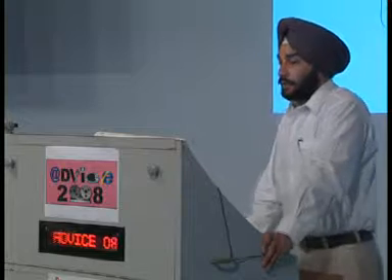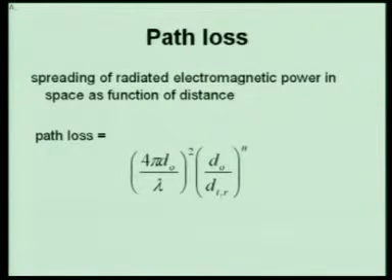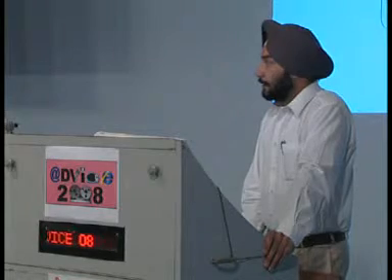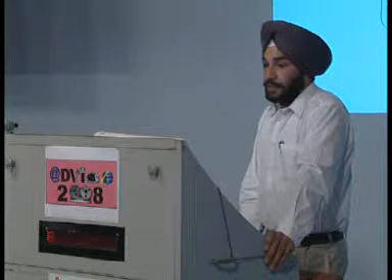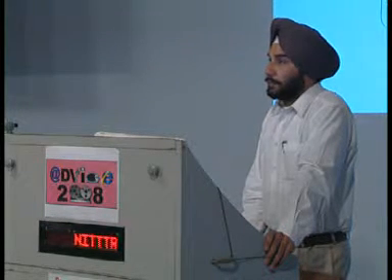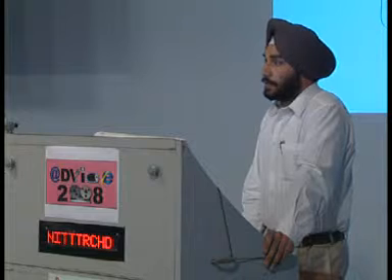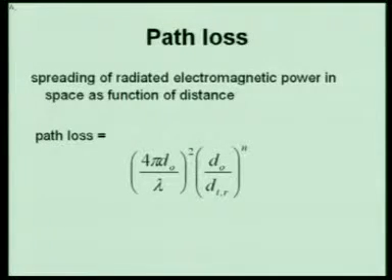Path loss is the spreading of radiated electromagnetic power in space as a function of distance, and it can be measured by this equation, where the first term gives the path loss in free space at a distance d0, and the second term accounts for the different geological locations, where n is the path loss exponent. The value of n depends upon the local surroundings and the terrain over which the signal travels from transmitter to receiver.